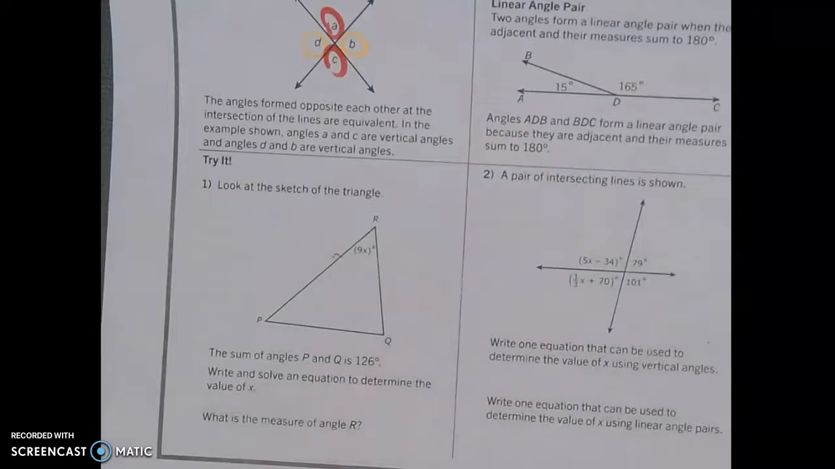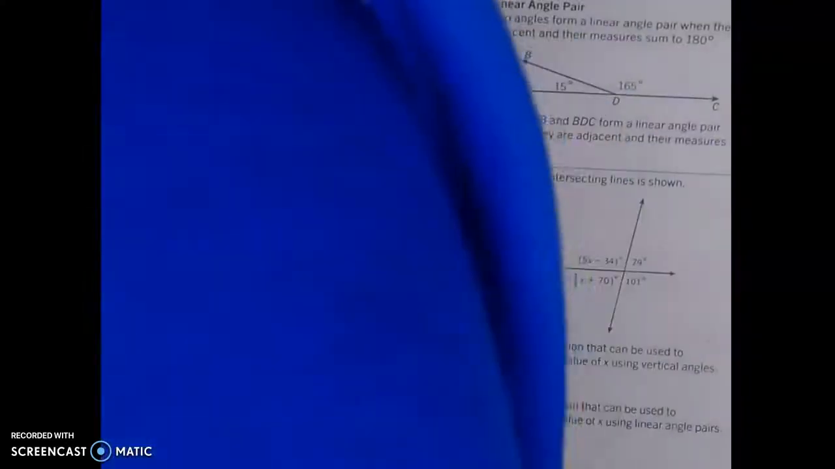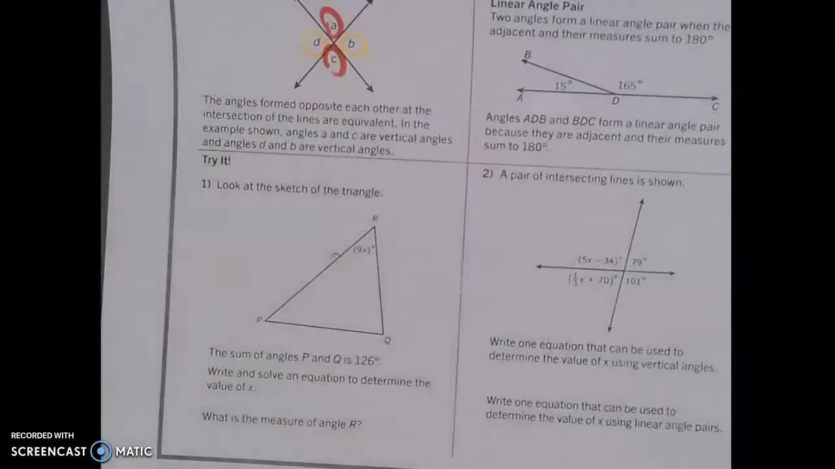Oh, Miss Brown's pencil just spit out all of her lead. Give me one second. All right, here we go.